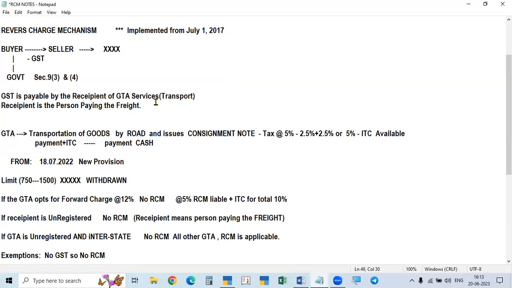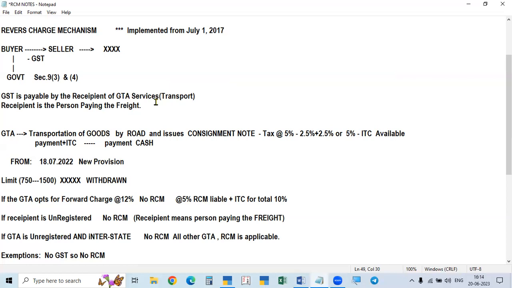So forget about the goods. We are bothered about only transport charges. That is the GTA service. For the service, the recipient will pay the freight charges. The freight charges will be paid by the recipient to the transporter, but the transporter will collect only the freight charges, and will not collect the GST on that. So the recipient has to pay the GST on the freight charges. Don't forget this. On the freight charges, he has to pay and get the ITC.